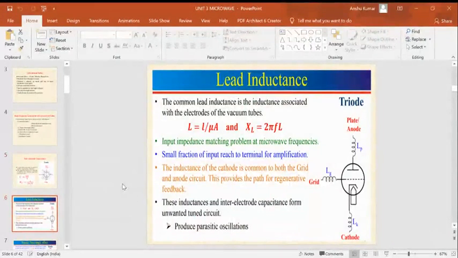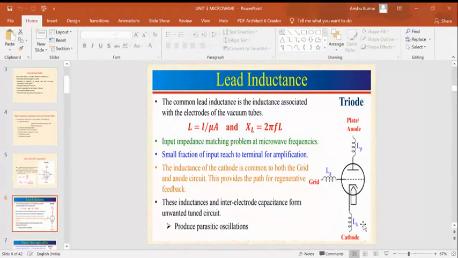An inductance exists in a conducting wire. Here you can see these three electrodes are conducting wires. For this triode, there are three electrodes, so there are three inductances: L grid, L plate, and L cathode, that is LG, LP, and LK.